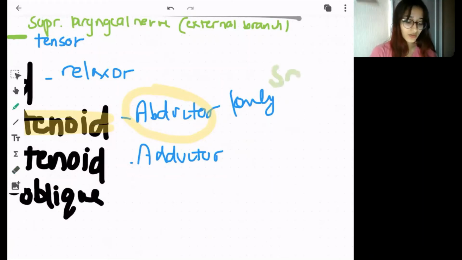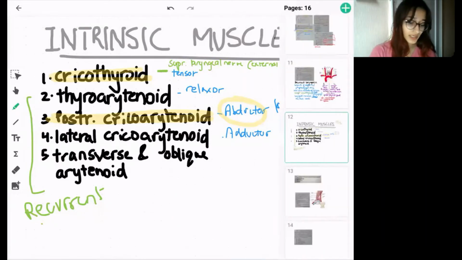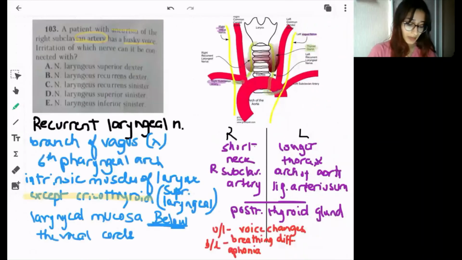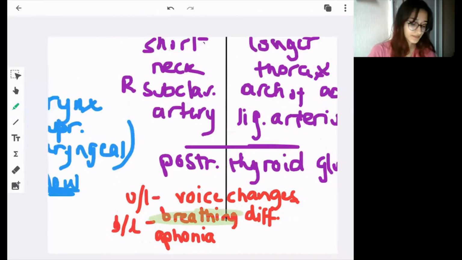So that's why it is also called the safety muscle of the larynx, because it helps you to breathe. How? By opening the vocal cords, or by abducting the vocal cords. So that's why when I told you that when there is bilateral damage, there will be breathing difficulties. Now you can understand why: there will be damage to the posterior cricoarytenoid muscle, which was the only abductor of the vocal cords. Therefore there will be breathing difficulties.